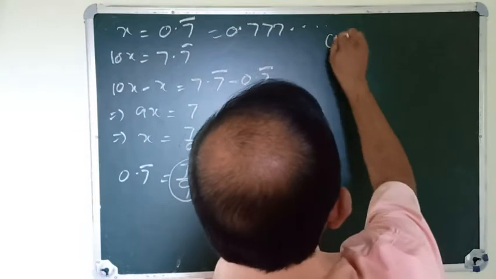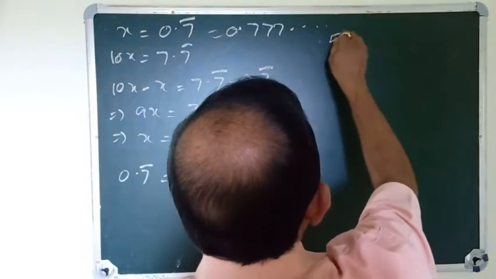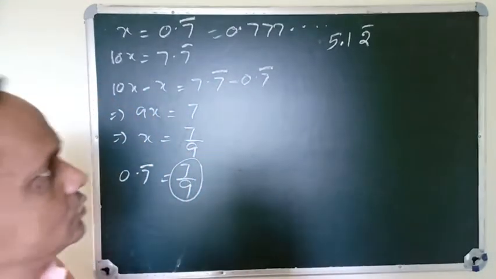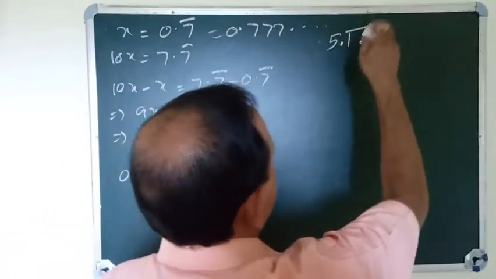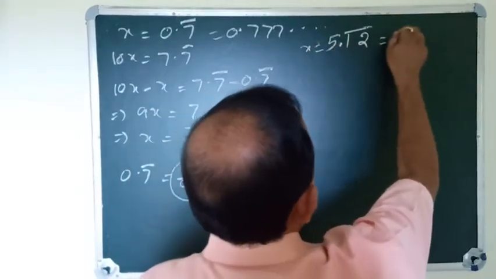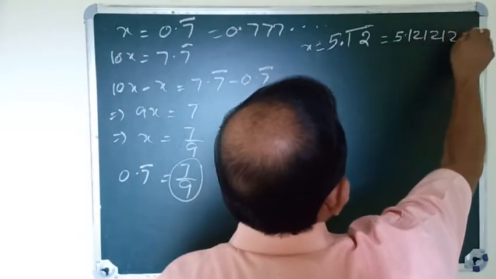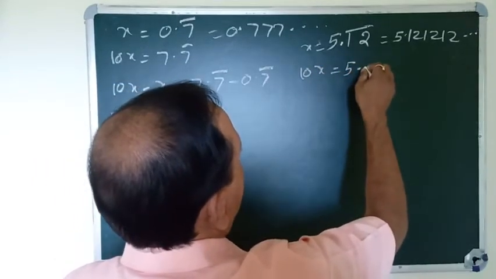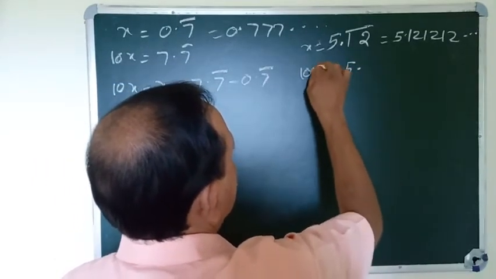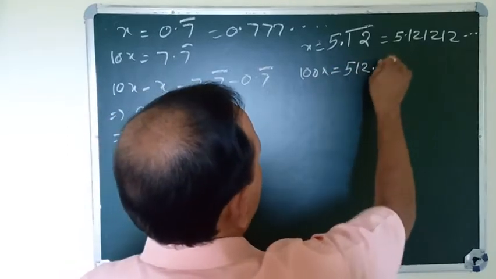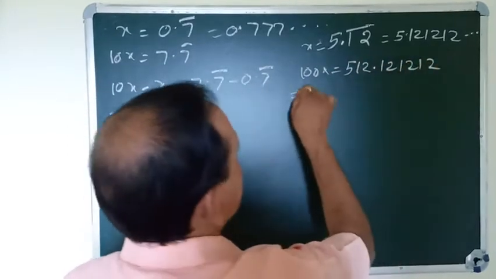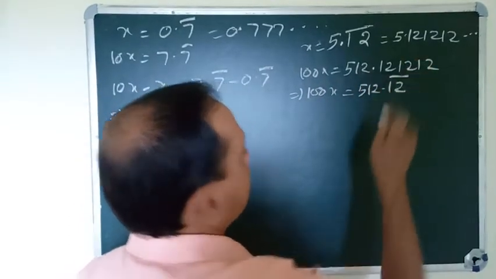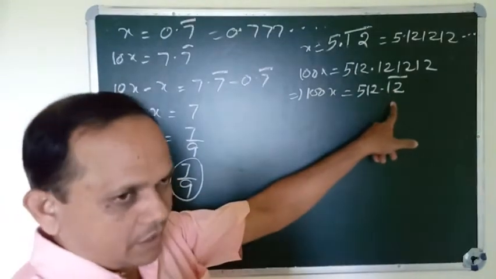Suppose another number, 5.12 bar, where 1 2 repeats. That means x equals 5.121212. Then 100x equals 512.1212. Again the repeating 12 can be eliminated.